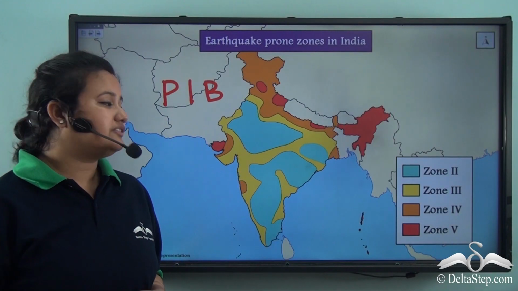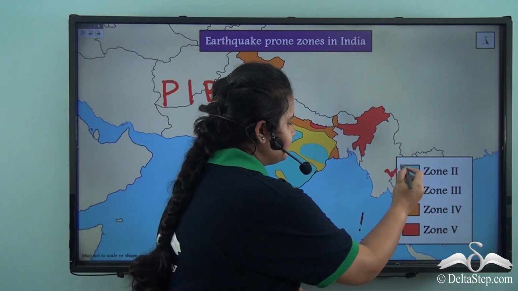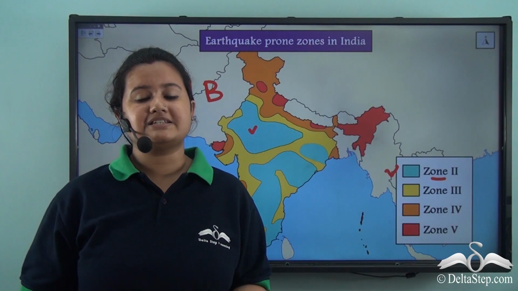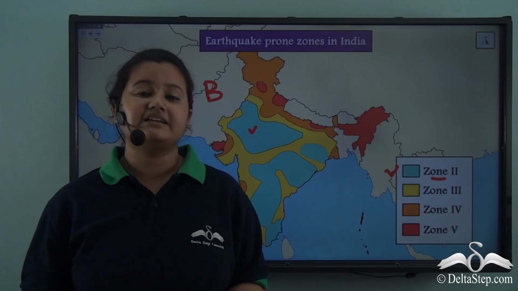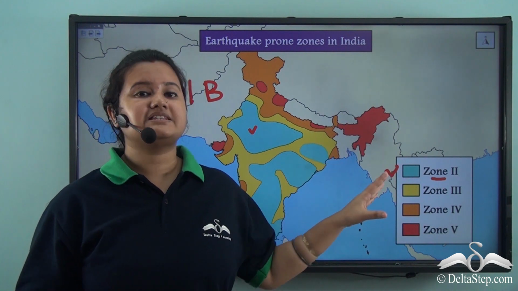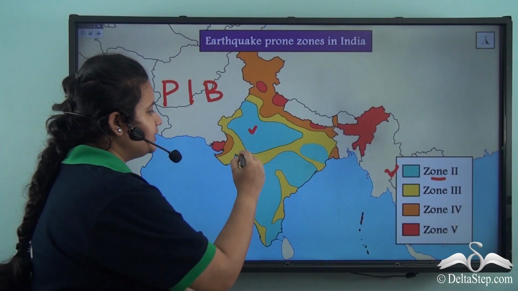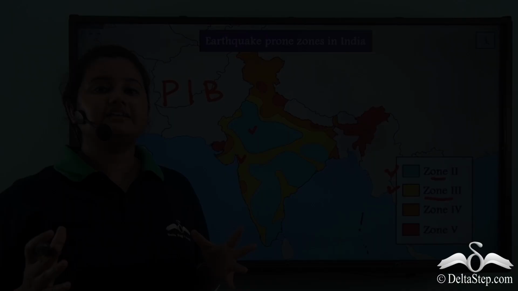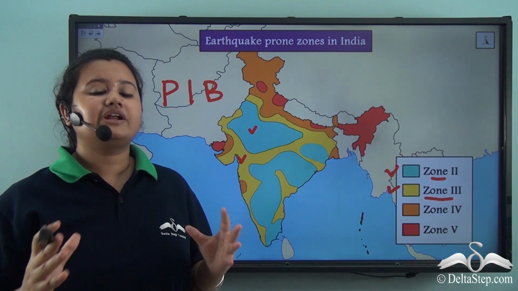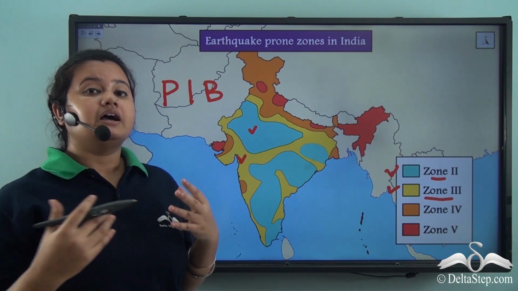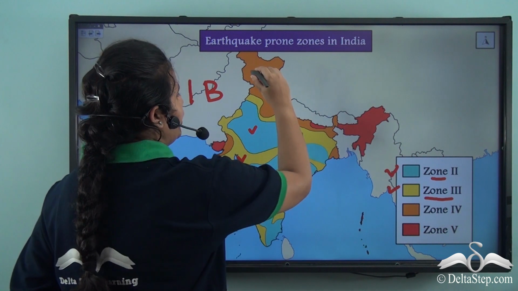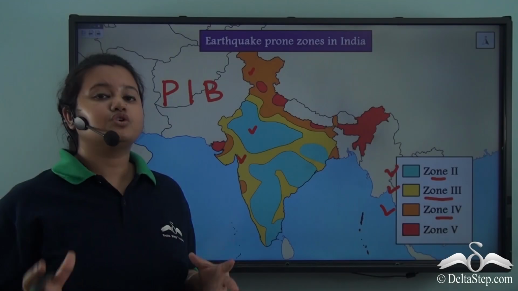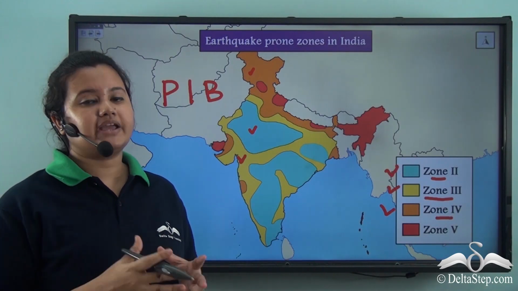In this map, the region marked in green color is Zone 2. Zone 2 is the seismically least active region. That is, this region will have the least seismic activities. Now, the region marked in yellow is Zone 3. This region will witness moderate seismic activities. Now, the region marked in orange is Zone 4. Zone 4 will witness high seismic activities.